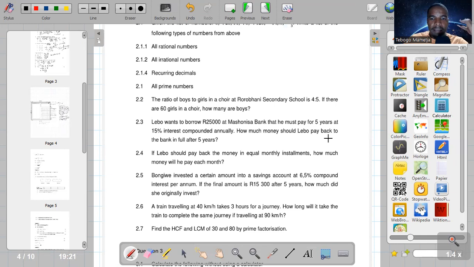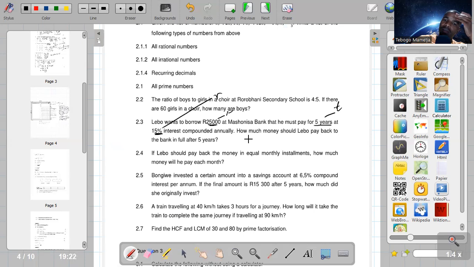Okay, guys, they gave us Levo wants to borrow 25,000. So amount of money borrowed becomes our P. 5 years becomes time T. 15% becomes our rate of interest, our R there. Interest compounded annually. Guys, we're looking for compound interest there.